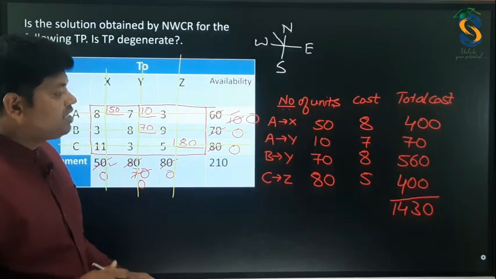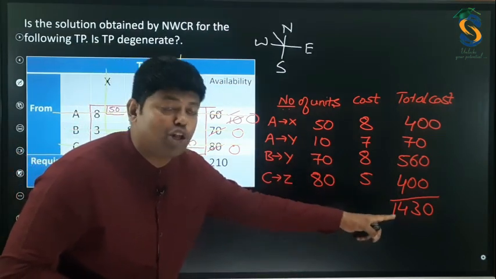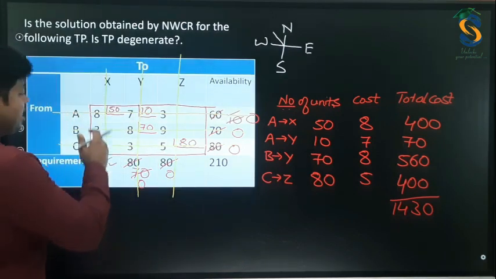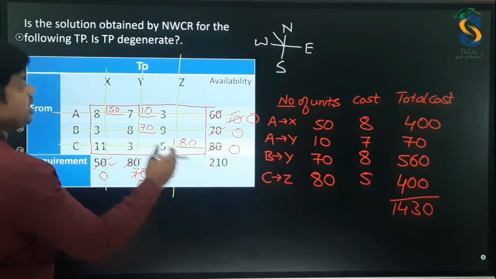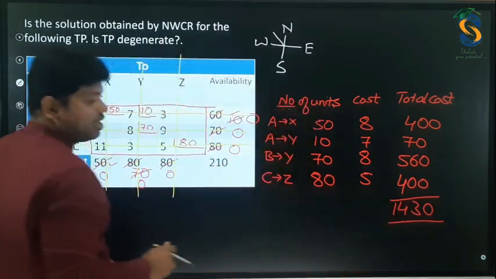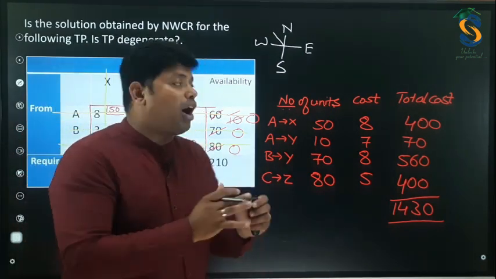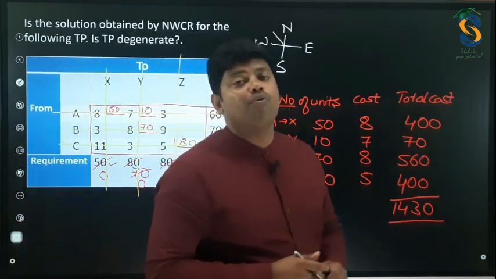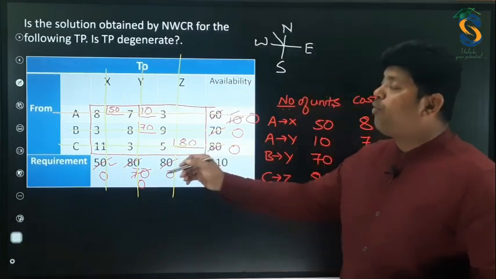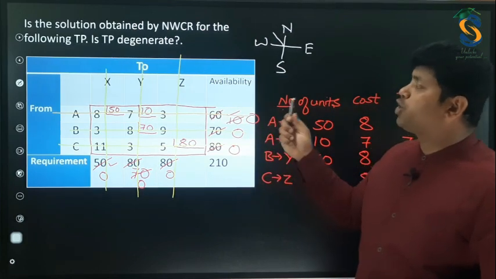Okay. So this is the initial basic feasible solution. That means this is the total cost you need to incur to send whatever you have available to the required destination, and this will be the initial cost. That is rupees 1430. If you do up to this, yes, you will get 5 marks. So next, let us solve one more problem similar to this. So this is the northwest corner rule.